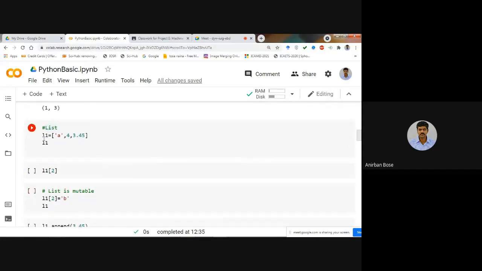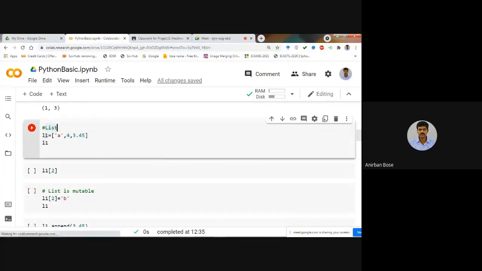So here let us consider that list is given the name, say L1. This is the name of the list given, and it contains, you see, some different data types. It also can take different data types, and remember they are also ordered elements. So if they are ordered elements, you know that you can extract them with the index, and you see that this is written within the box bracket.